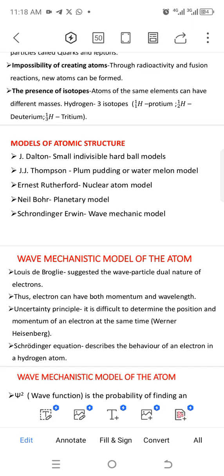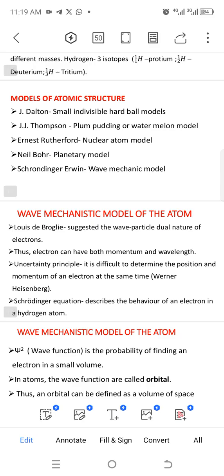John Dalton said the atom is a small, indivisible, hard ball. His model of the atom can also be called the billiard ball model. J.J. Thomson said it's a plum pudding, a watermelon model.